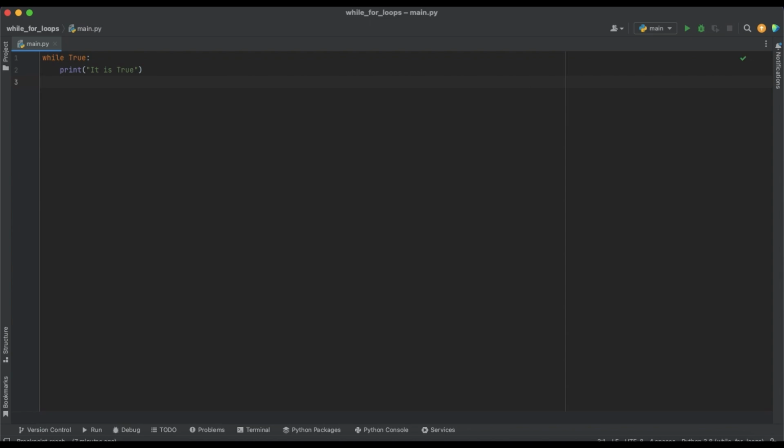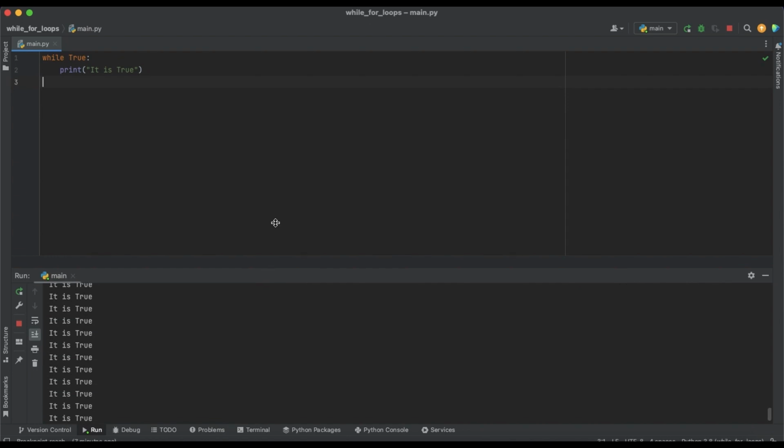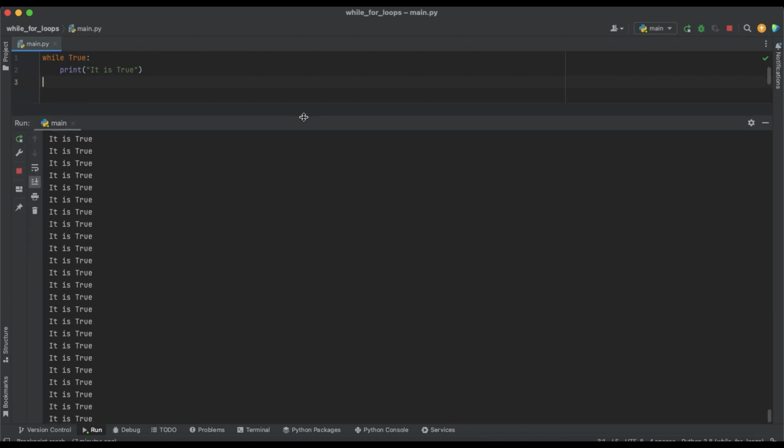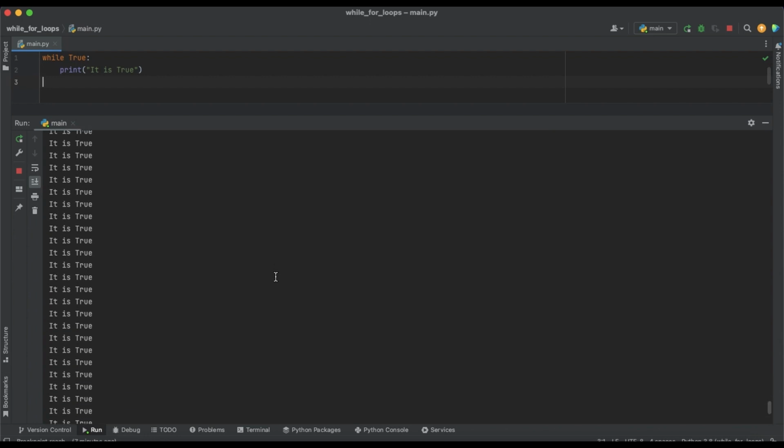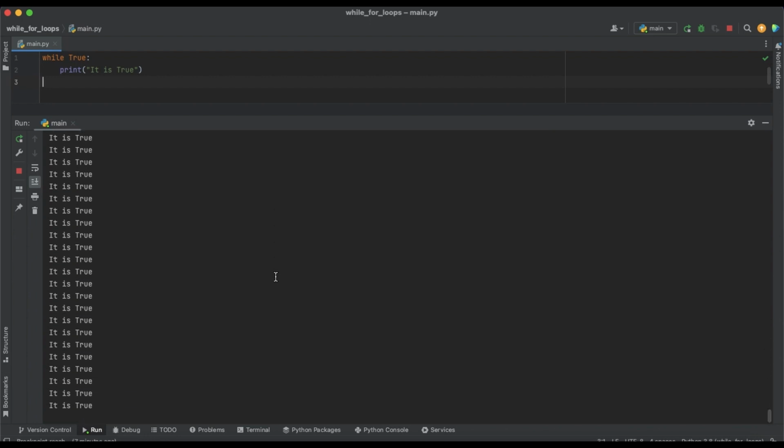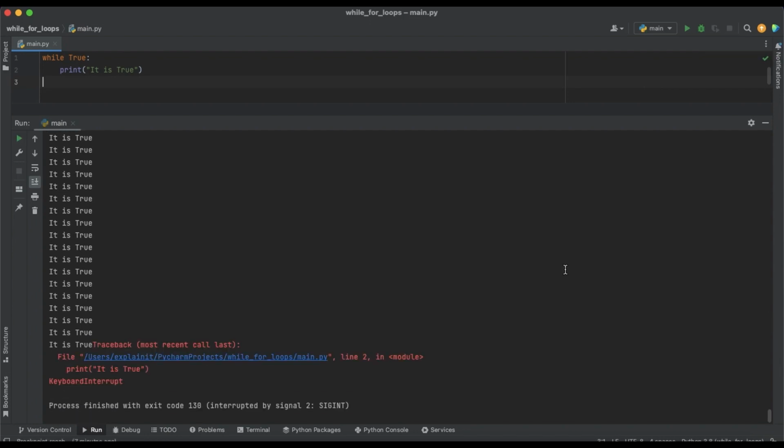Now if we run it, we will see that we created a loop that will run forever, as we specifically set True next to the while. Let's run and check it. So you see it's running, and this will never stop until I kill the program and interrupt the execution of the code. So I will just do that. This sort of behavior is usually called an infinite loop.